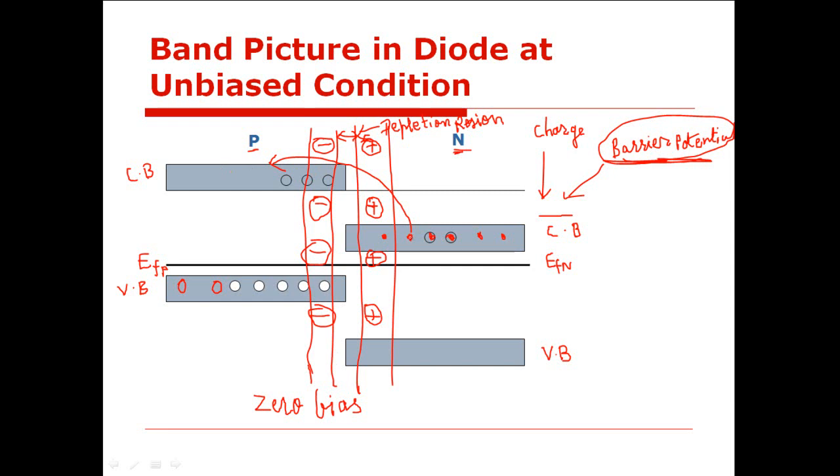Electrons being negatively charged particles will face a layer of negatively charged ions while passing through the depletion region, and therefore they are repelled by the layer of these negatively charged ions, by this barrier potential, back to the conduction band. Isn't it? Yes, sir. Similarly, these holes being positively charged, while moving through the depletion region, are repelled by the layer of positively charged ions in this region. Isn't it?